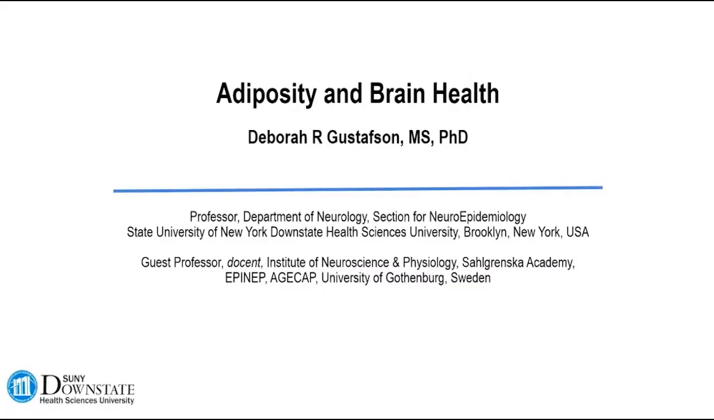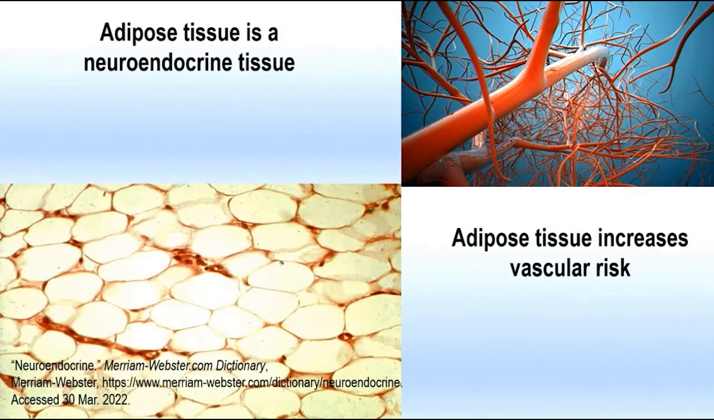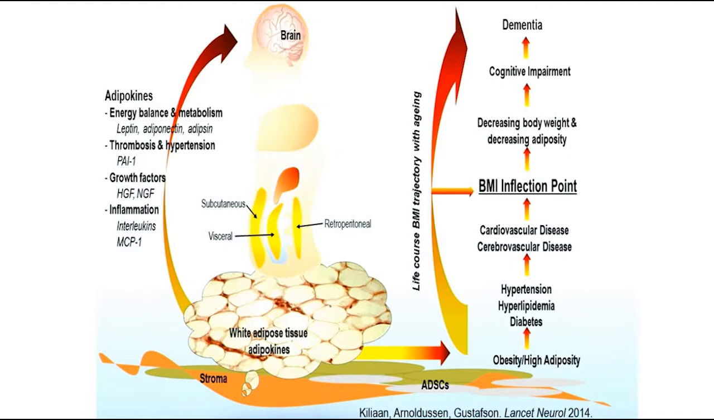So my topic today is adiposity and brain health. This is an area that I've been researching for now over 20 years. Adipose tissue is a neuroendocrine tissue, as well as in excess contributes to vascular risk. So adipose tissue is a heterogeneous tissue.